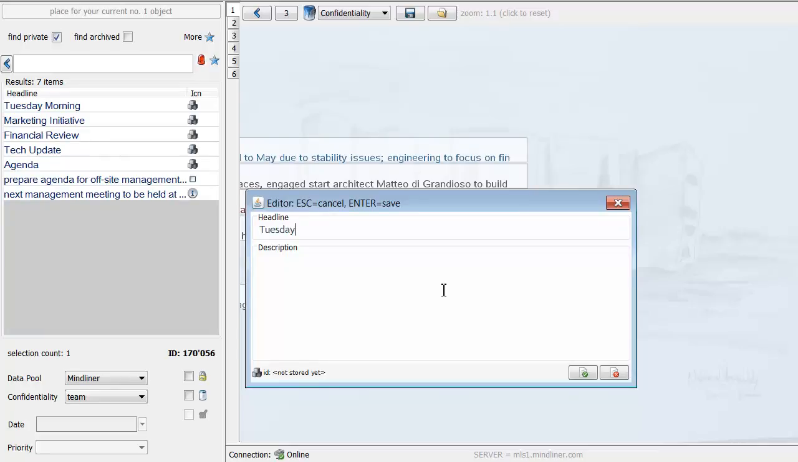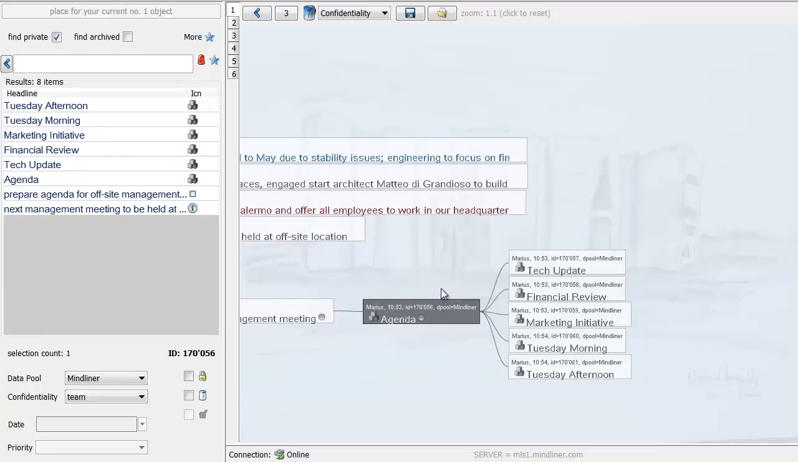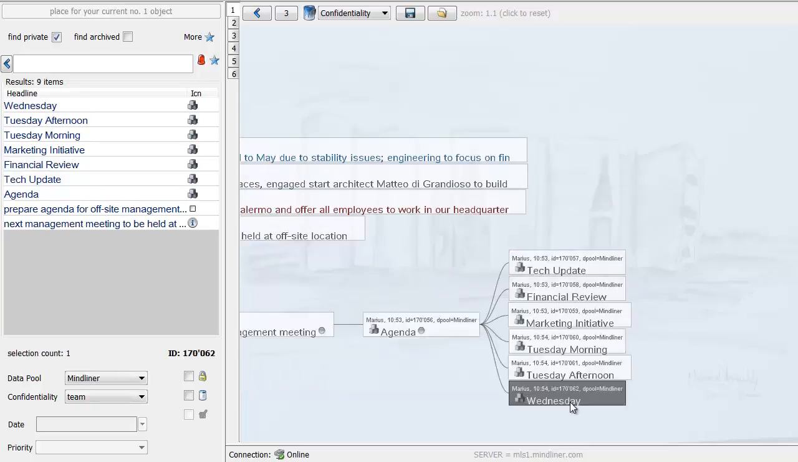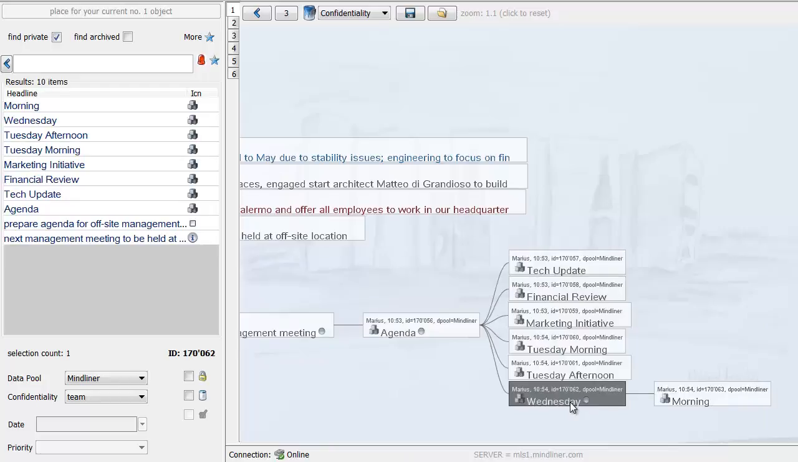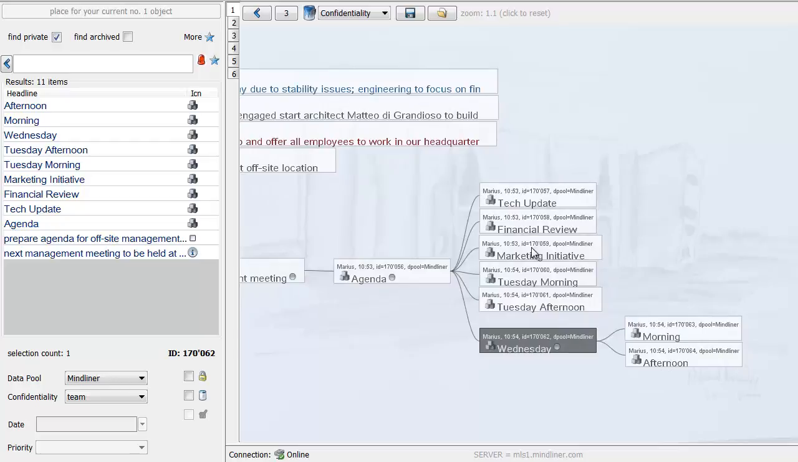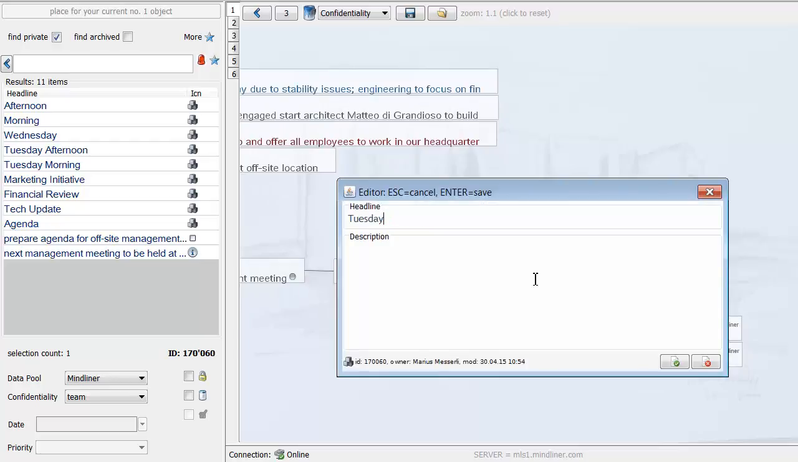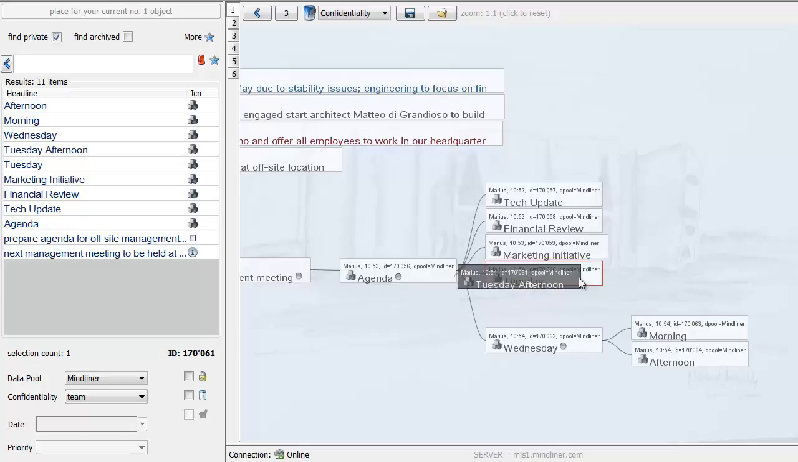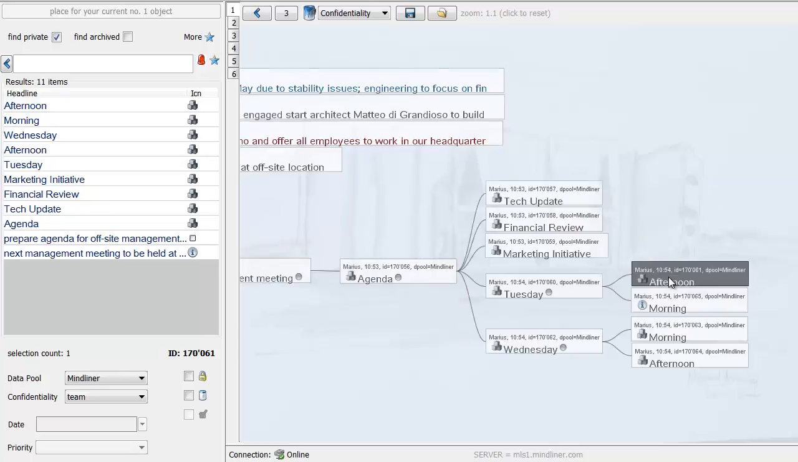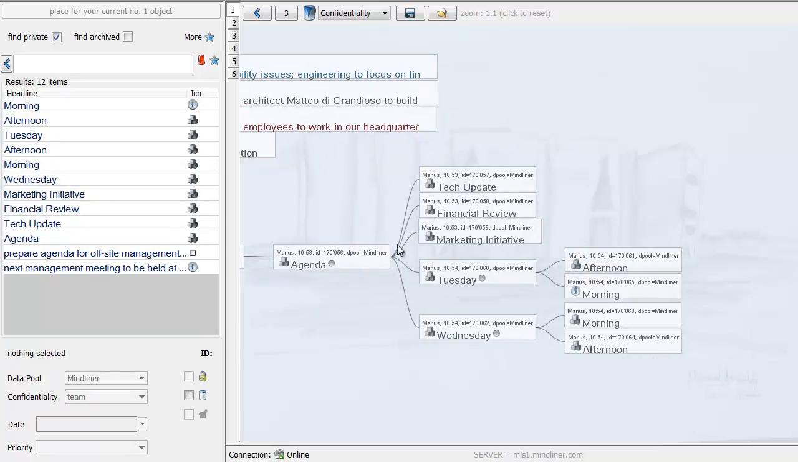Tuesday afternoon, and we could even further classify it Wednesday morning and afternoon. So this would be the structure. Tuesday, let's change this as well. So we do a Tuesday, and then we move the afternoon into the Tuesday, and we say this is afternoon, and then we have the morning. Okay, so as a chairman, I would have laid out this structure for our offsite meeting.